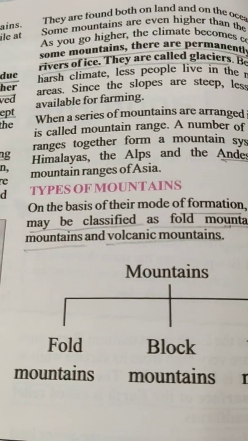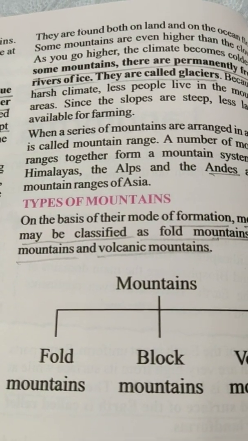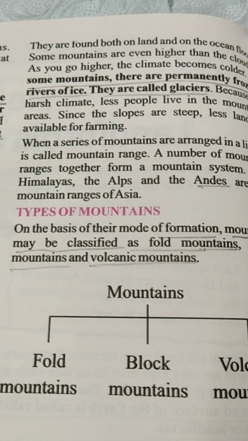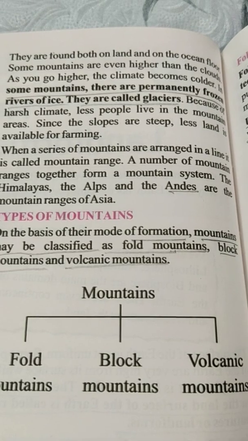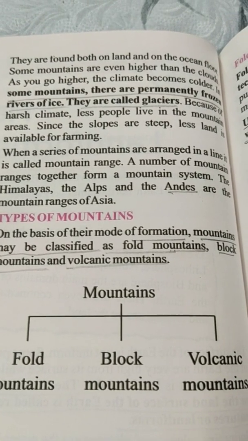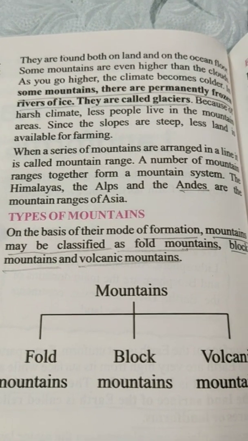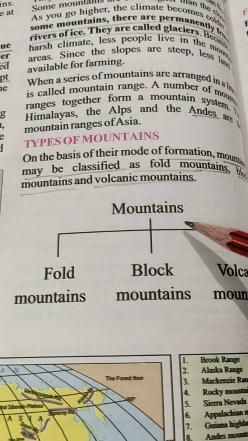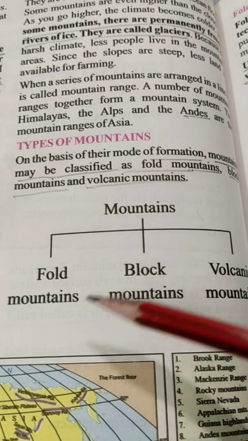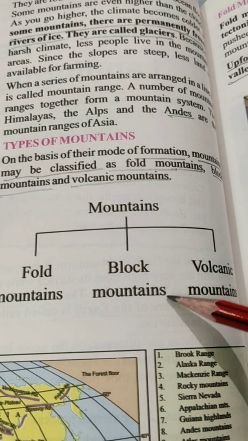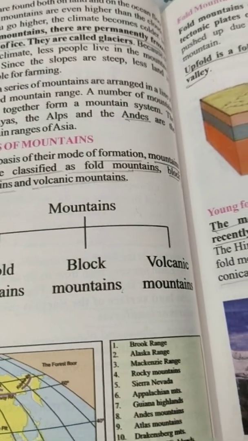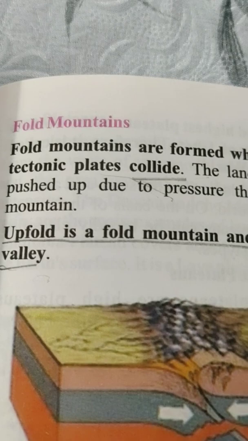Children, now see types of mountains. On the basis of their mode of formation, mountains may be classified as fold mountains, block mountains, and volcanic mountains. See, types of mountains: fold mountains, block mountains, and volcanic mountains. Three types of mountains. So first of all, we'll see what are fold mountains.